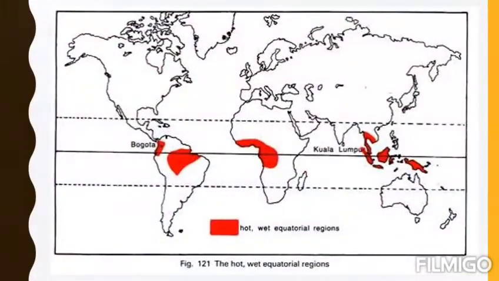On the map, the red highlighted areas show the hot wet equatorial regions. This is the complete belt of the equatorial region, that is how the equatorial region is located.